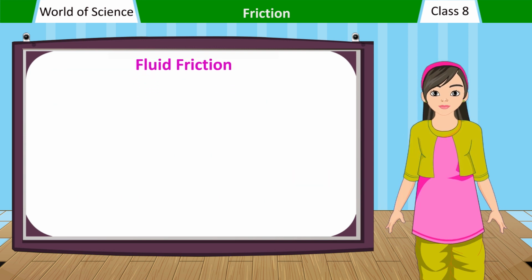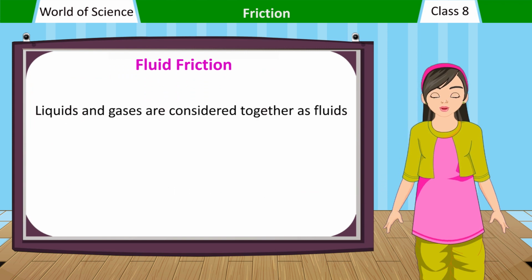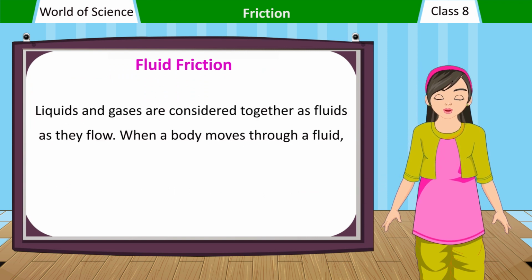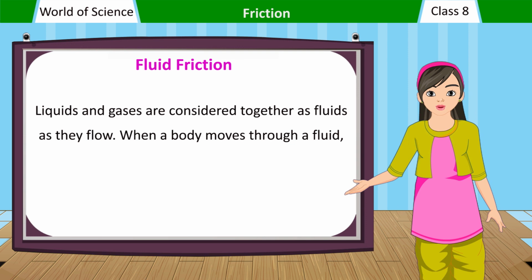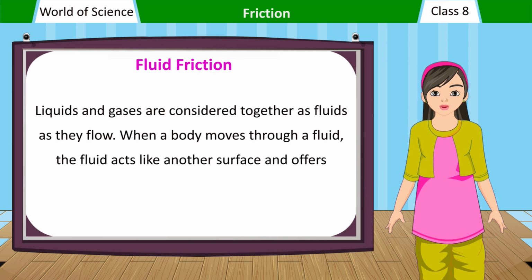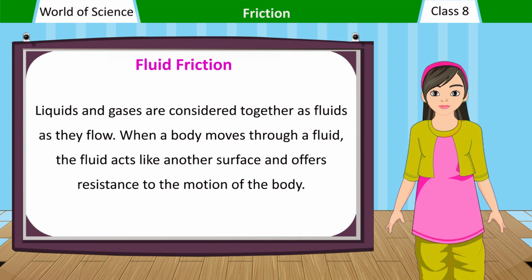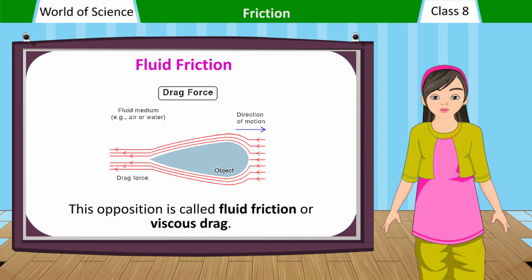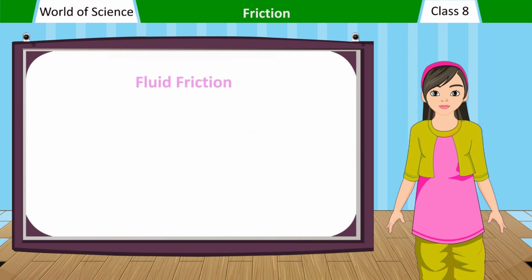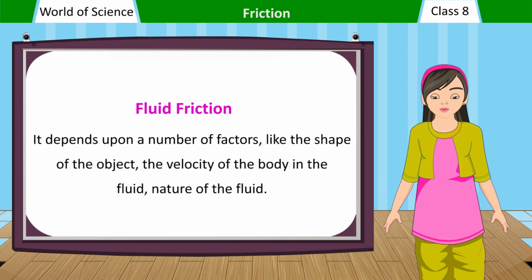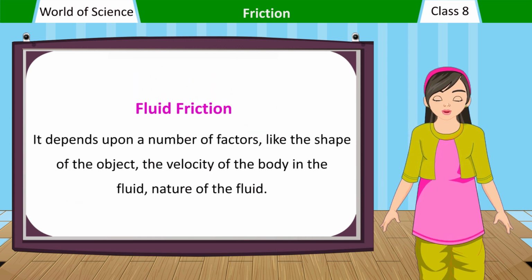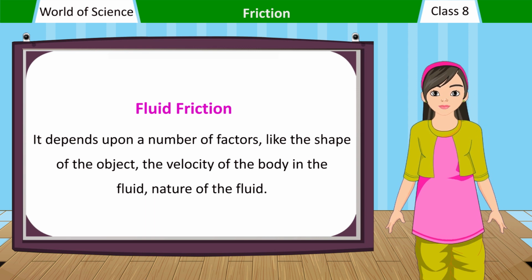Fluid friction. Liquids and gases are considered together as fluids as they flow. When a body moves through a fluid, the fluid acts like another surface and offers resistance to the motion of the body. This opposition is called fluid friction or viscous drag. It depends upon a number of factors, like the shape of the object, the velocity of the body in the fluid, and the nature of the fluid.